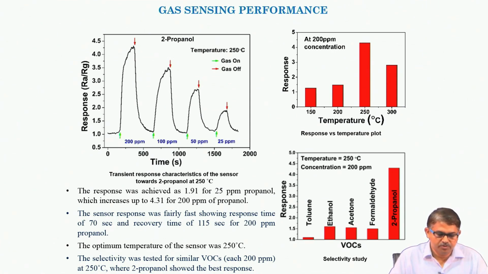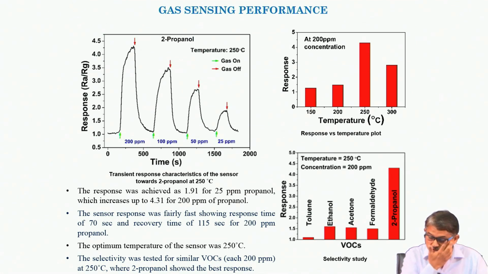The sensor performance was quite good. We found around 4.31 times response at 200 ppm of 2-propanol, and it shows the sensor is very fast. It gives a response time of around 70 seconds and a recovery time of around 115 seconds at 200 ppm. We used other VOCs also.